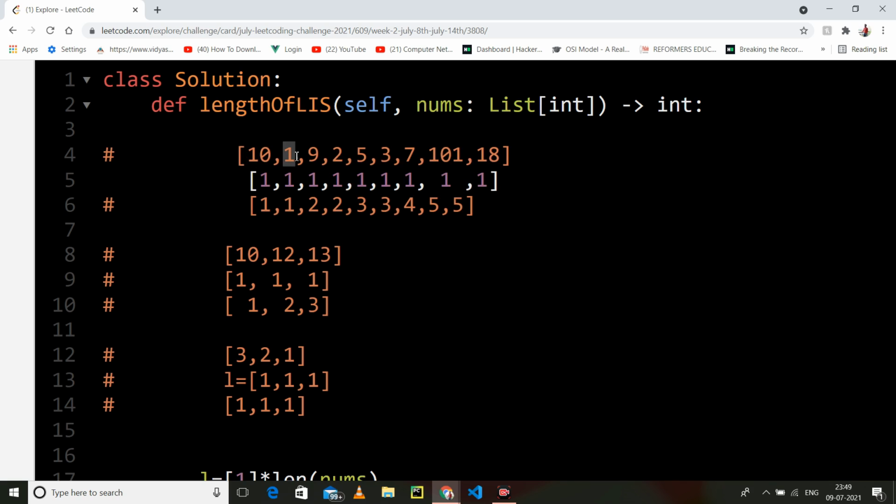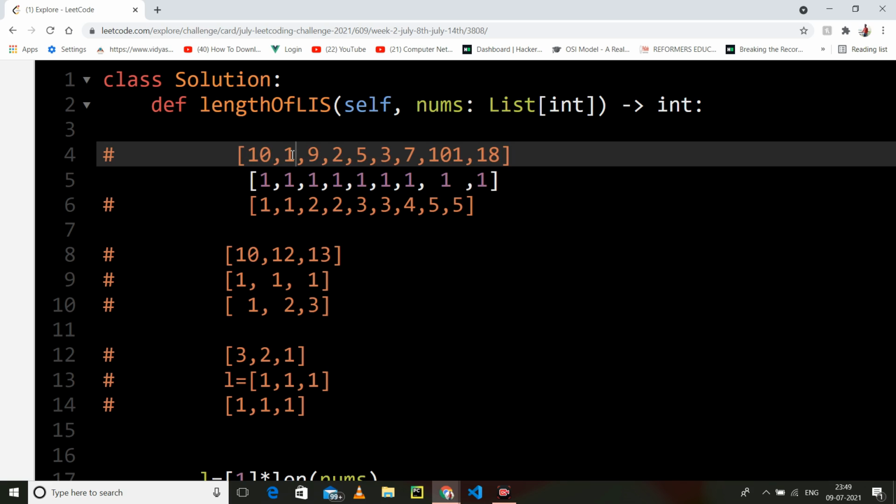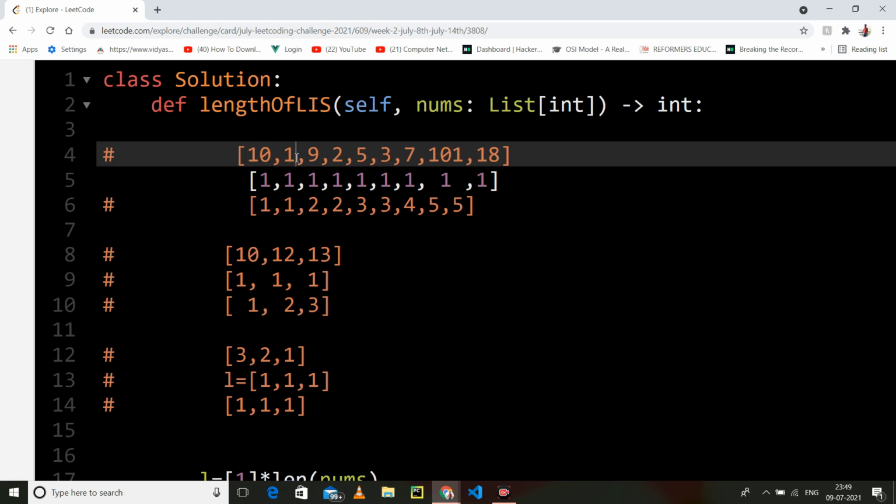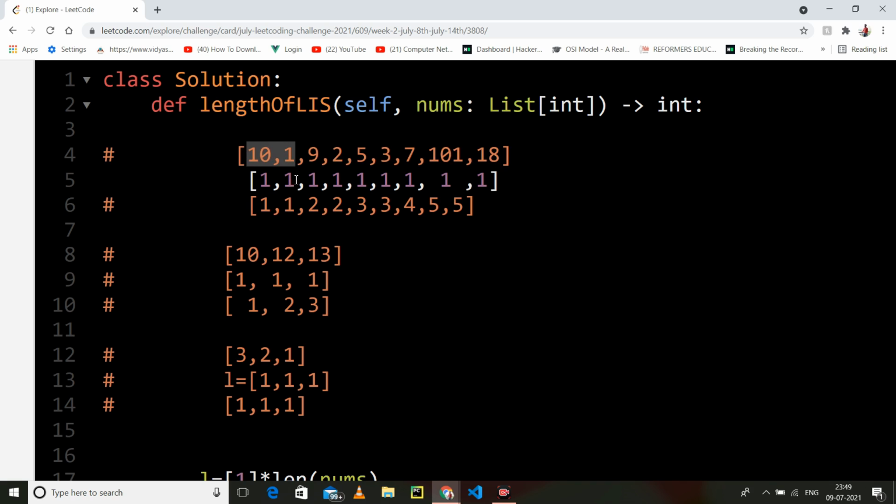For 1, we will check from here to the 0th index whether there is any smaller element than 1. We check whether 10 is less than 1. No. So we will not change what we have inserted earlier.